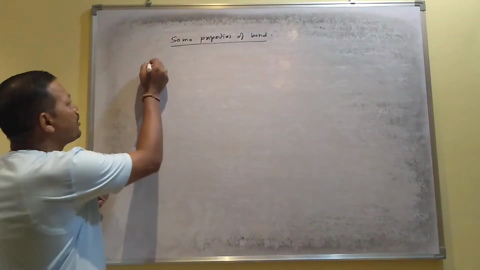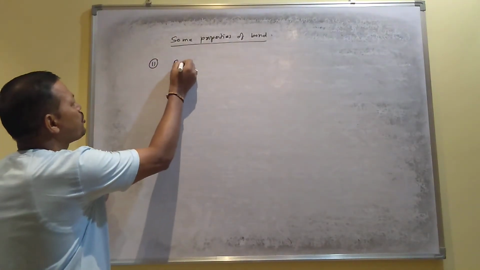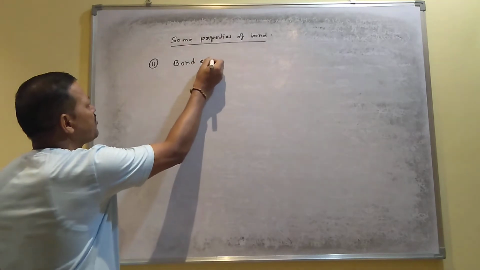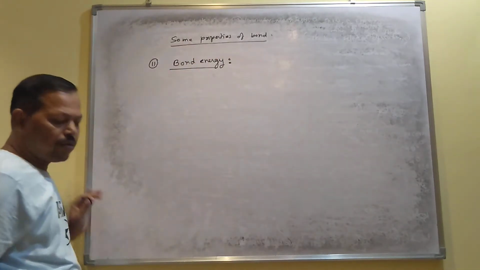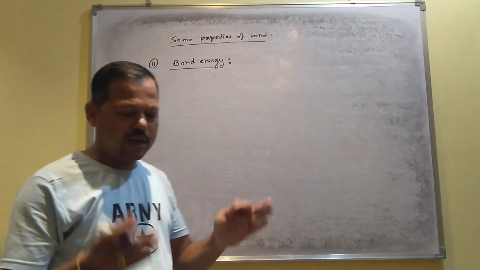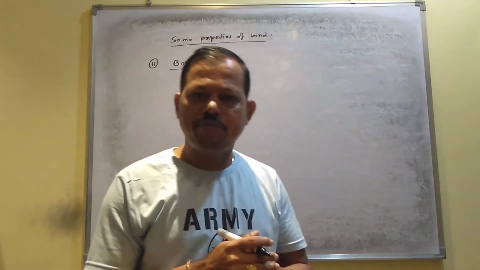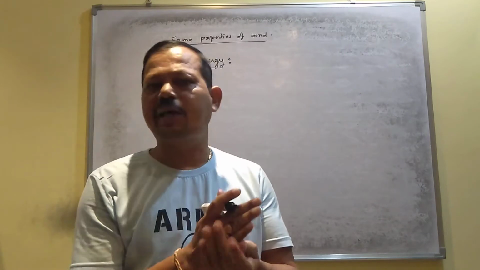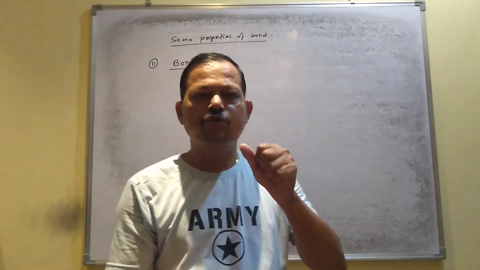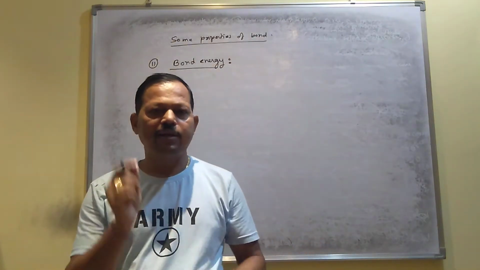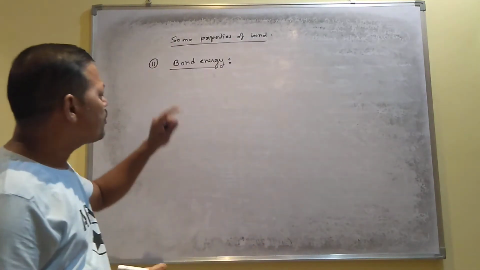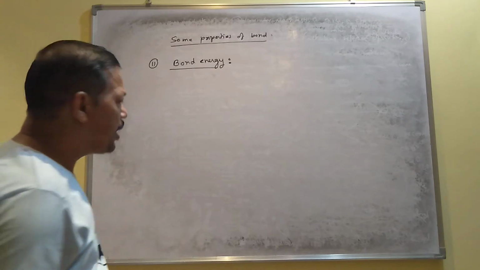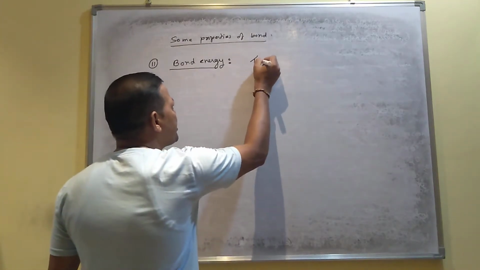Another property, this is number 2, which is called bond energy. Every bond has a definite amount of energy. I mean, if you want to break a bond, then you have to supply some amount of energy, and that energy is called bond energy. So the definition of bond energy, if you want to write: the amount of energy